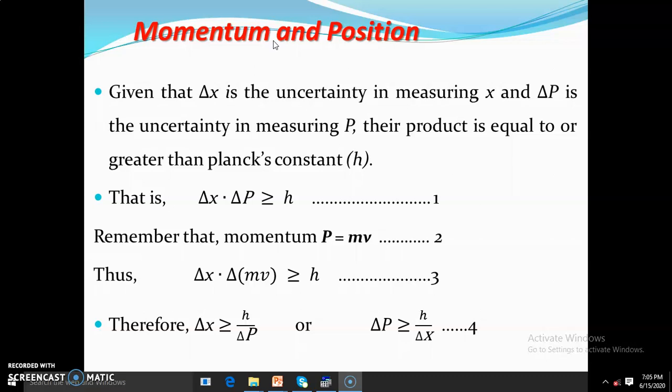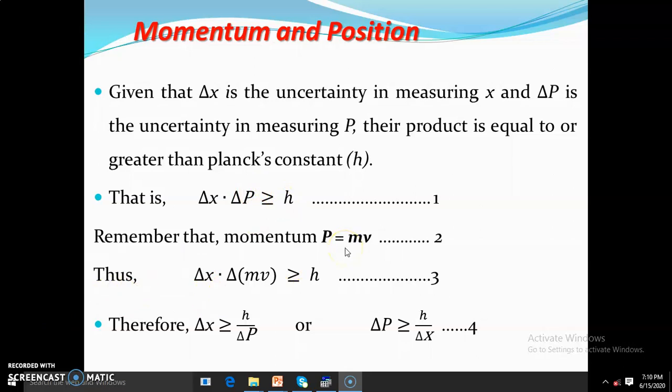Given that the change in X, Δx, is the uncertainty in measuring X and the change in P, Δp, is the uncertainty in measuring P, this means that the product of these two must be equal to or greater than what? Planck's constant. Mathematically, Δx multiplied by Δp is greater than or equal to Planck's constant.